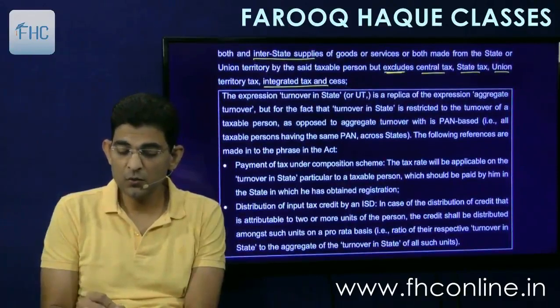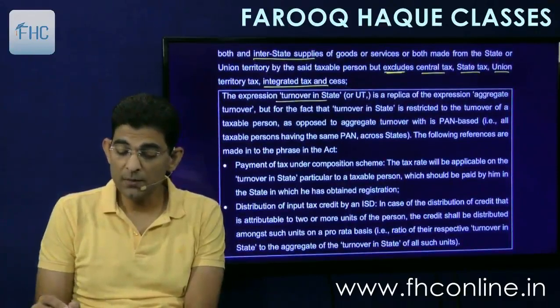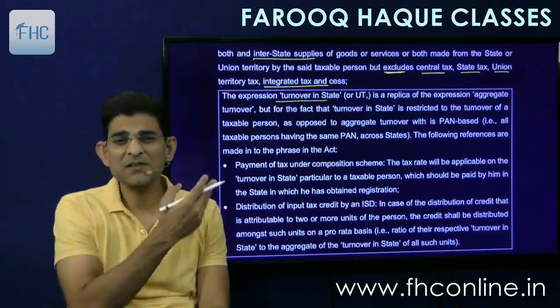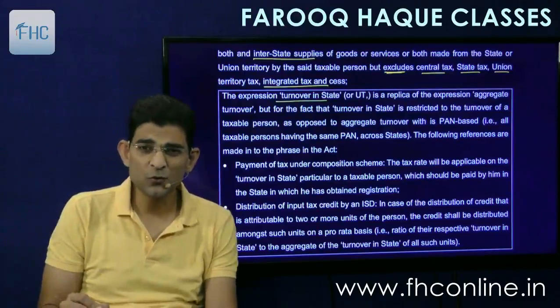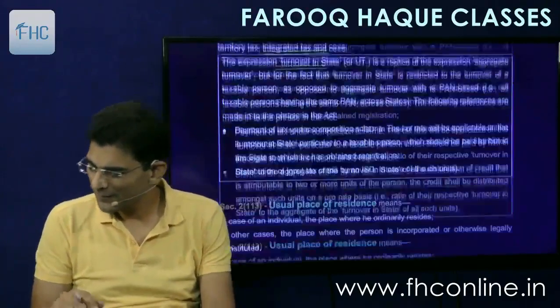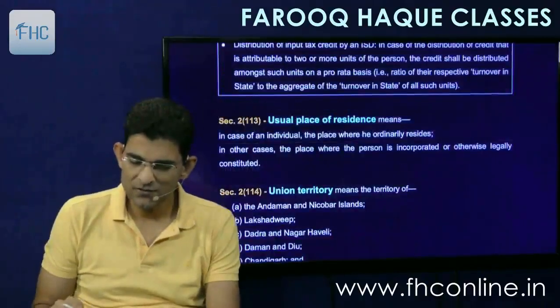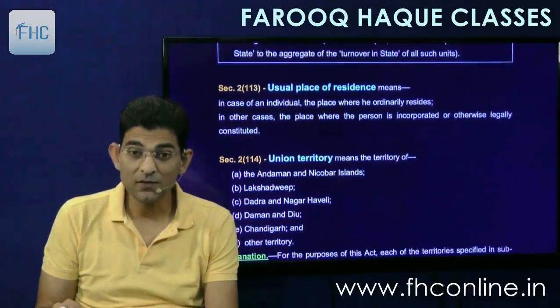The expression turnover in state or UT is a replica of the expression aggregate turnover, but for the fact that turnover in state is restricted to the turnover of a taxable person as opposed to aggregate turnover, which is PAN based. So leave it aside because state taxes anyway is not in your course. But they've just given that it is a replica. The definition under state is a replica of the central.